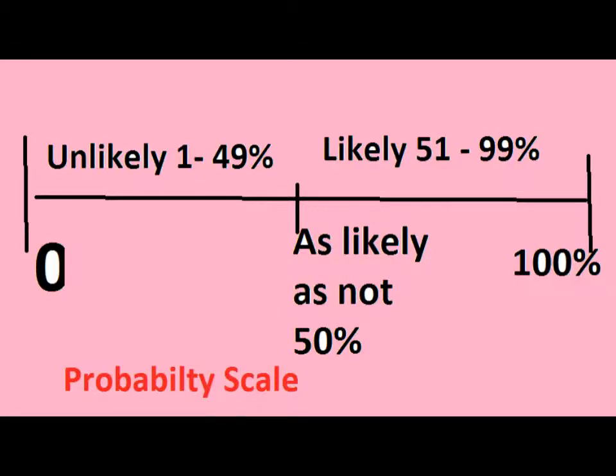As we go down the scale in probability, you get to as likely as not. As we said, probability is the chance that something will happen, how likely some event will happen. So when someone tells you, I have a 1 in 2 chance of winning, it's like saying as likely as not. If you're tossing a coin, it's like saying this. When a coin is tossed, there are 2 possible outcomes, heads or tails. When we say that the probability of the coin landing heads is 1 out of 2, we're just saying as likely as not.